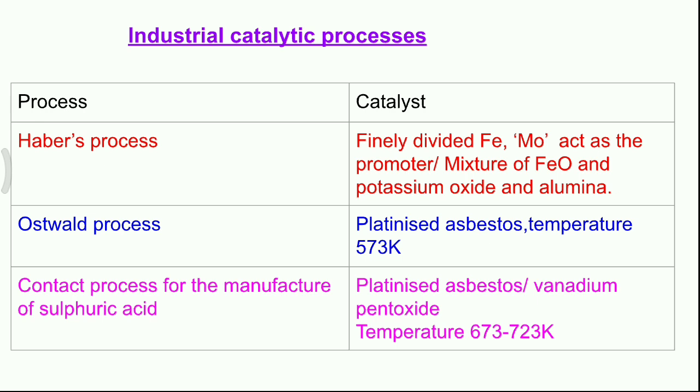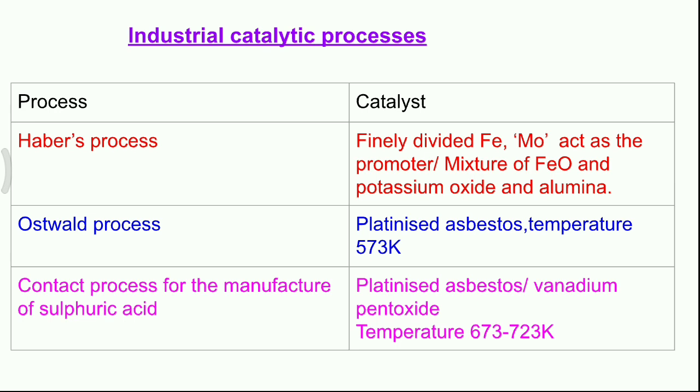Industrial catalytic process. Here we are giving three important catalytic process in the industry. The first one is Haber's process for the manufacture of ammonia. Second one is Ostwald process for nitric acid. And the third one is contact process for sulfuric acid.